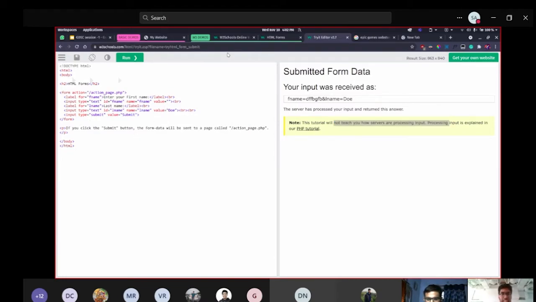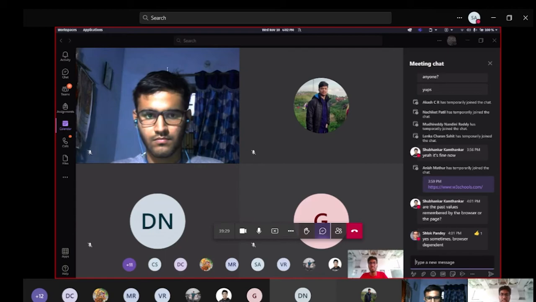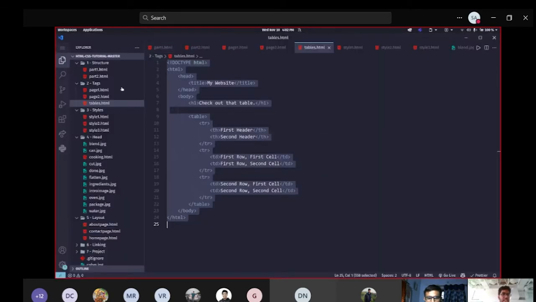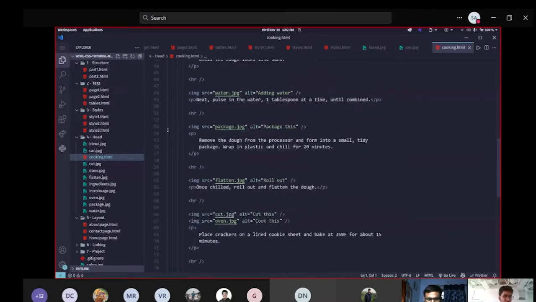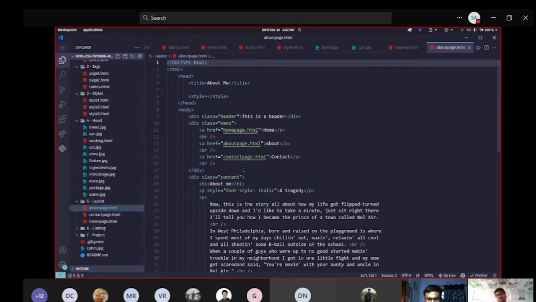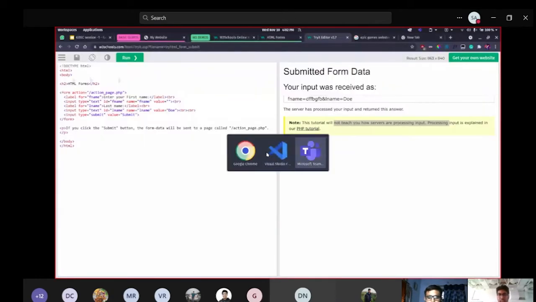That's kind of the HTML hands-on. If you actually want, I can share this zip. I just made a random zip here. It has these random examples of stuff. If you guys want it, just ask me and I'll share.